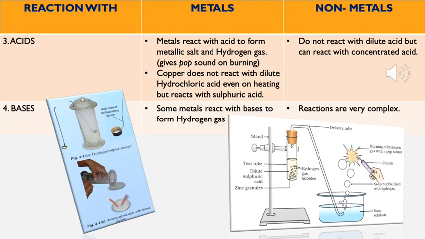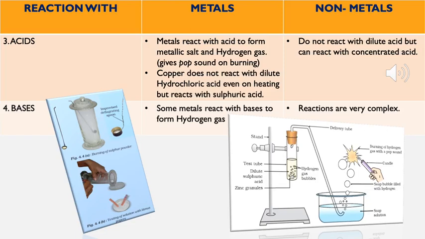Now we will discuss acids, how metals and nonmetals react with acids. Metals react with acid to form metallic salts and hydrogen gas. If you bring a burning matchstick near the mouth of the test tube in which the reaction has taken place, what will you observe? You will observe a pop sound. This pop sound confirms the presence of hydrogen gas, and this shows that whenever acid reacts with metals, they produce hydrogen gas along with the metallic salt.